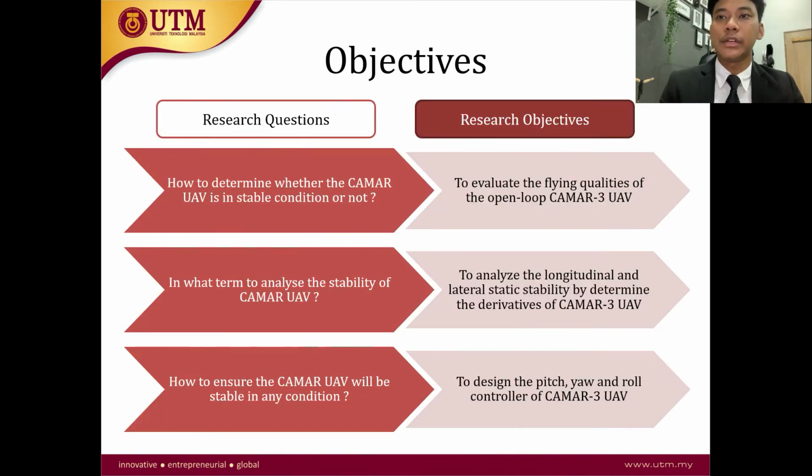So for the research objectives, they are related to the research questions. The first one is to evaluate the flying qualities of the open loop CHAMA. The second one is to analyze the longitudinal and also the lateral stability by determining the derivatives of CHAMA, and finally to design the pitch, yaw, and also roll controller for the CHAMA-3 UAV.